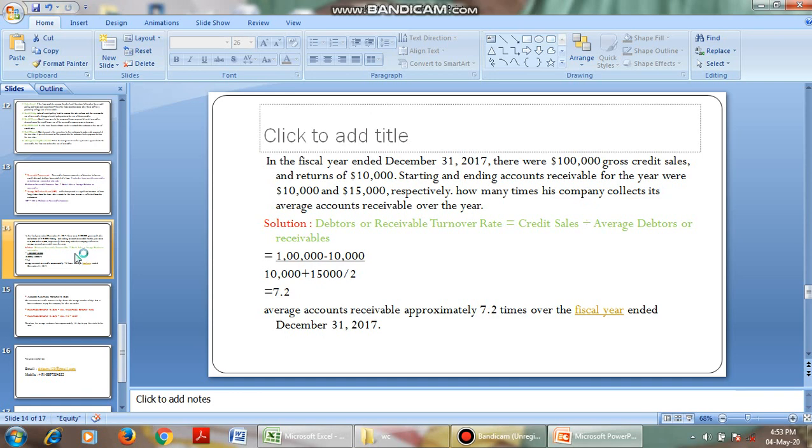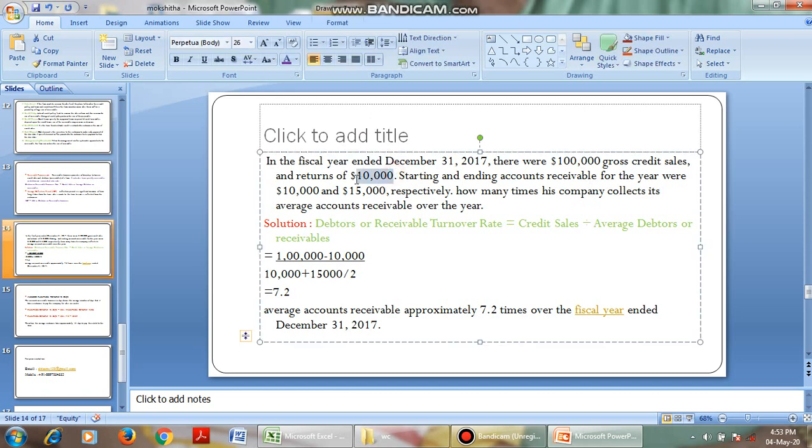How many times does the company collect its average accounts receivable over the period? That is, the company's gross sales is 1 lakh, and its returns is 10,000.